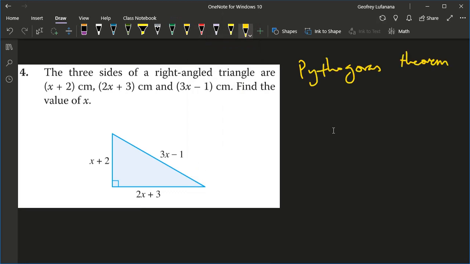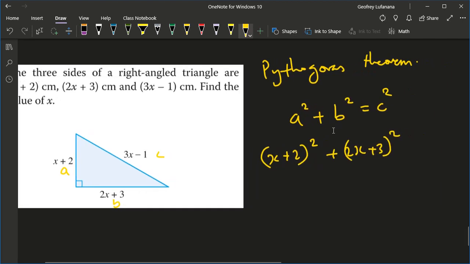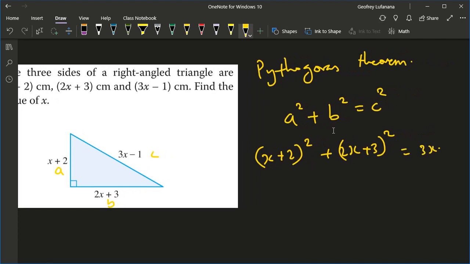So the Pythagoras theorem states that a squared plus b squared is c squared. That is the sum of the squares of the two shorter sides equals the square of the longest side. So I have my a, my b, and c. So I have x plus 2 squared plus 2x plus 3 squared equals 3x minus 1 squared.